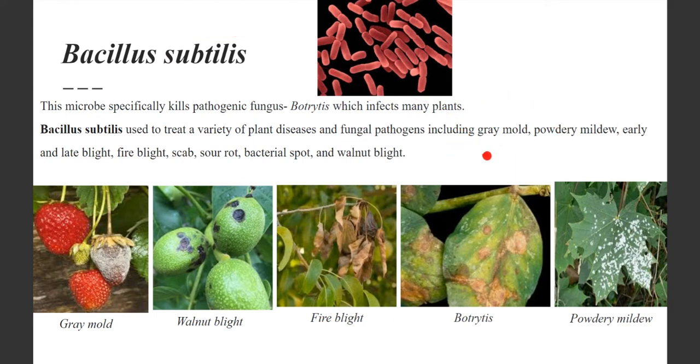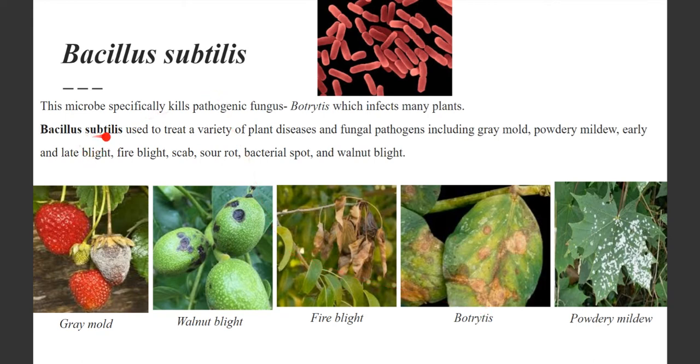They stop the gray mold. This is your gray mold. See how the strawberry has turned gray. You must have seen this on fruits, right? Powdery, see this powdery mildew. This is your powdery mildew on some plants or leaves. These are the different types of fungi. I've just shown you some examples. This is the walnut blight. This is how they spoil the walnuts, right? This is fire blight. The leaves turn brown very easily. So this is again affecting the growth of a plant. Are you getting this? Are you understanding this? Okay.